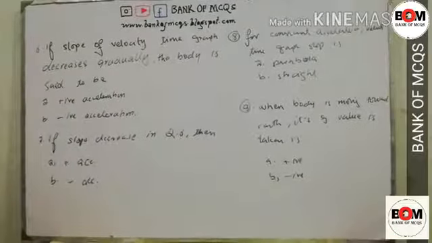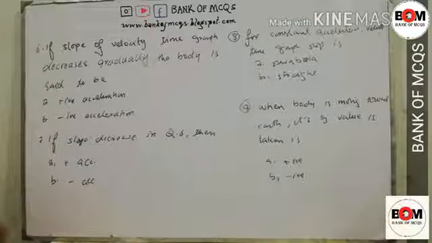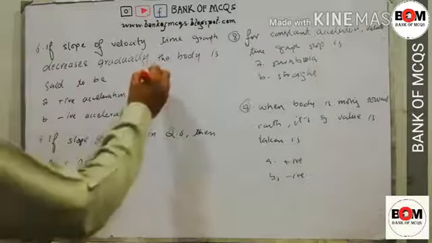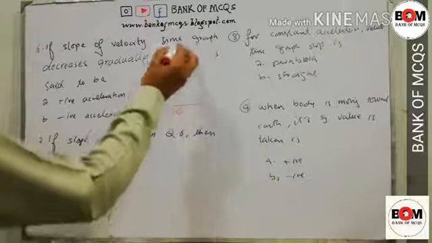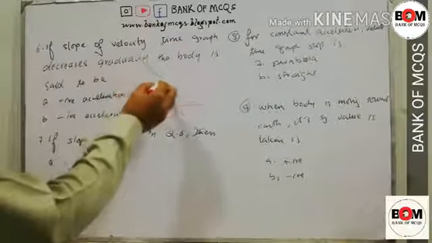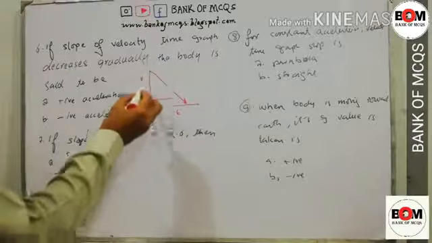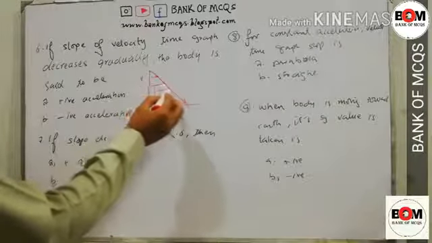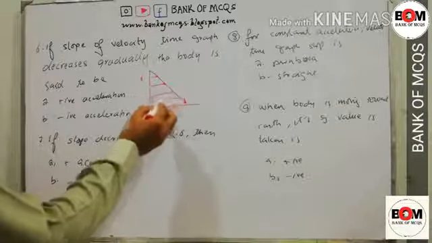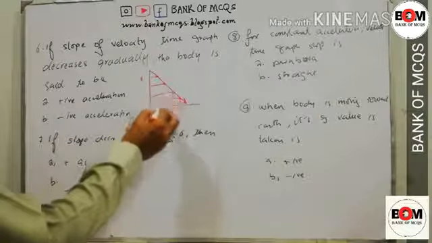MCQ number 6: if the slope of the velocity time graph decreases gradually, the body is said to have positive acceleration or negative acceleration. If this is the velocity time graph and the slope decreases, we can say that at every point the velocity is decreasing with the increase in time.